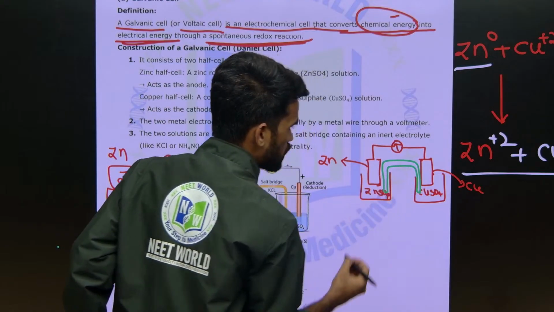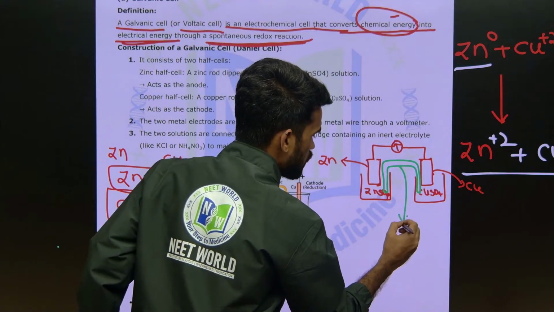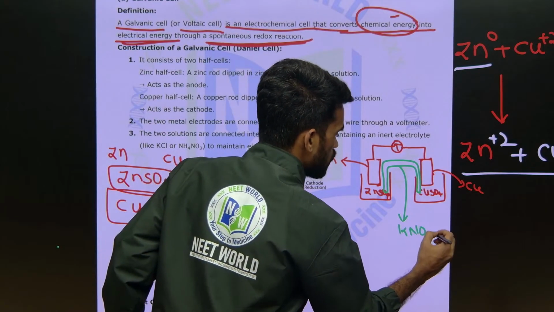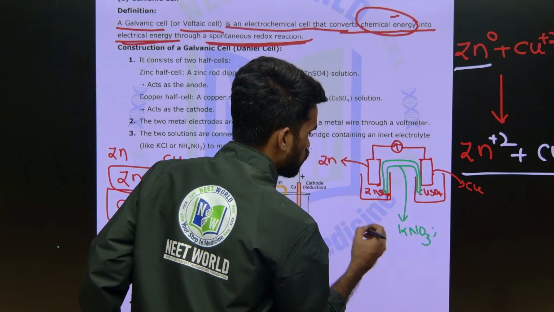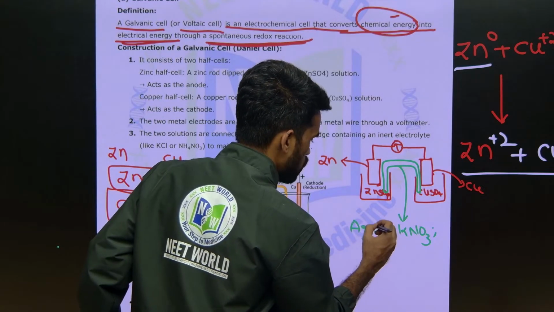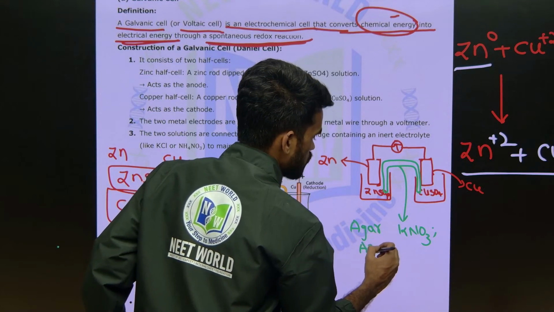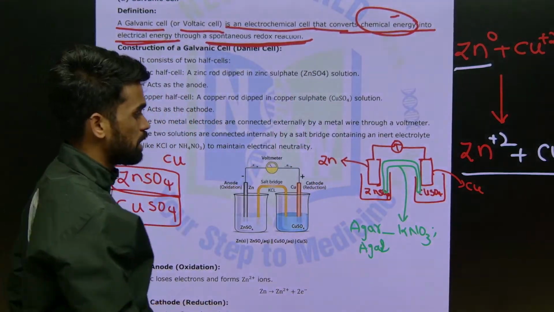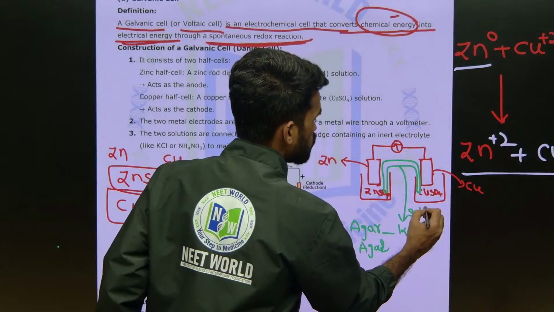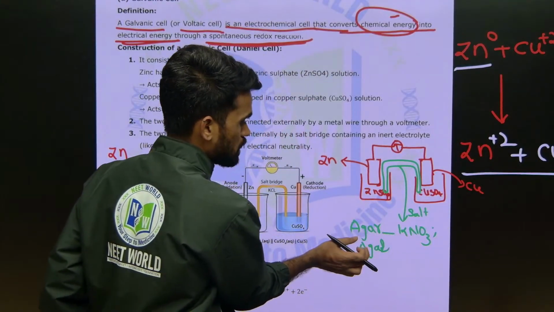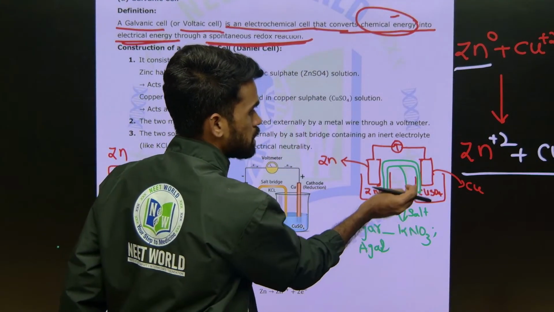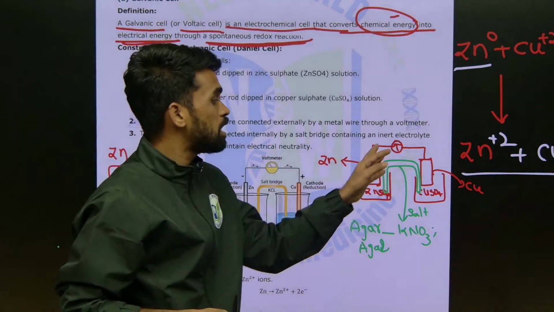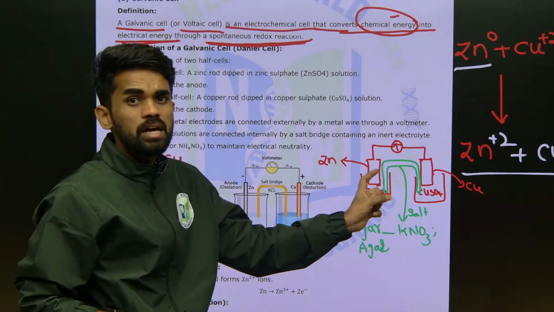In this salt bridge we will be taking KNO3 or NH4NO3 type of solutions mixed with agar-agar. This is a jelly substance that is filled in the salt bridge. It is called a salt bridge because we take one salt, mix it with agar-agar, make a jelly-like paste and fill it in this tube. So what is the use of the salt bridge? It completes the electrical circuit.